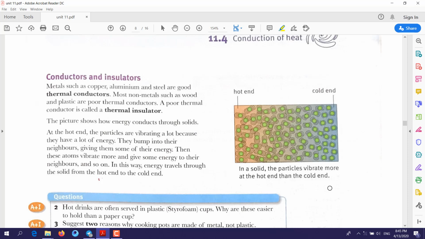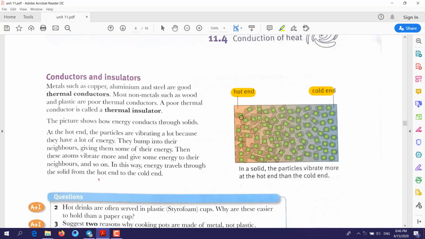Here this drawing shows how the thermal energy is conducted, or transferred. As you can see, there is a hot end and a cold end. At the hot end, the particles have a lot of energy, so they are vibrating faster.